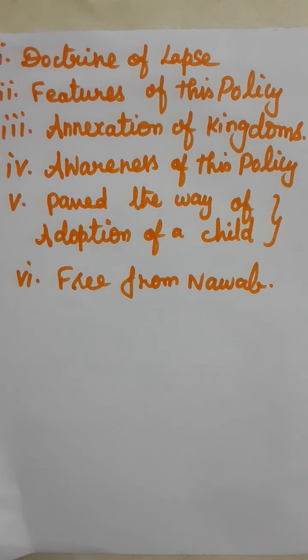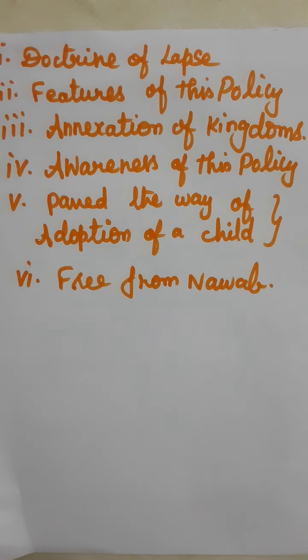Now we are going to see about the doctrine of lapse. If an Indian ruler died without a male heir, his kingdom would lapse. It would become a part of the British. Already we saw about that. British அப்படித்தான் ஆண் வாரிசு இல்லாத பகுதிகளெல்லாம் அவங்க பகுதியாக ஏற்றுக்கிட்டாங்க இல்லைங்களா? அவங்களே அதை எடுத்துக்கிட்டாங்க. அதுதான் டாக்ட்ரின் ஆஃப் லேப்ஸ்.